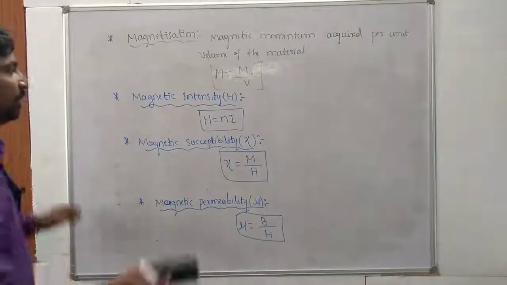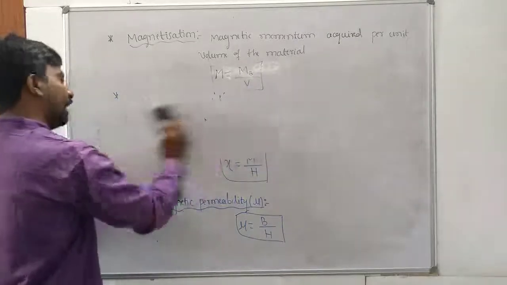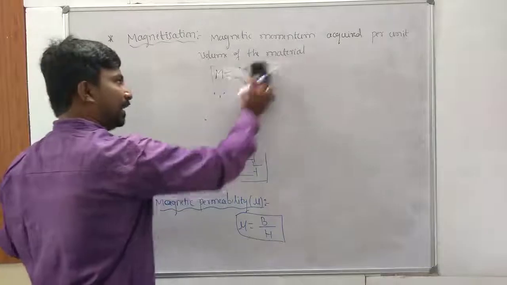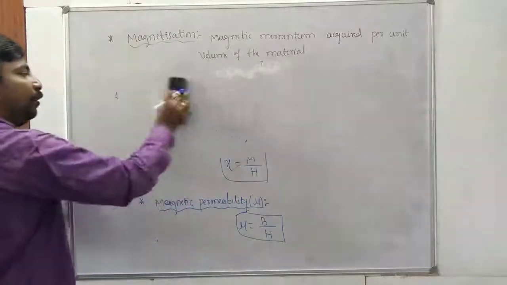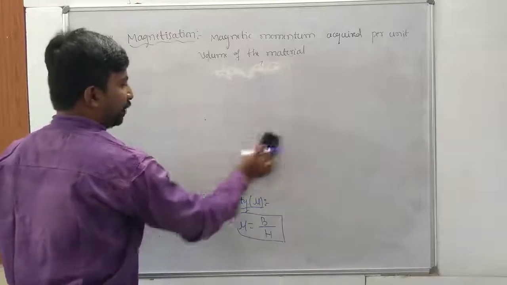So next, the properties of magnetic materials: diamagnetic material, paramagnetic material, and ferromagnetic material. It's very important from your examination point of view.